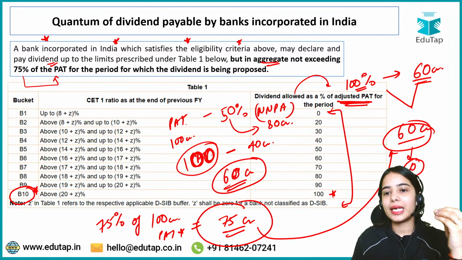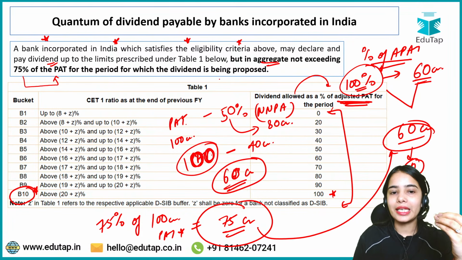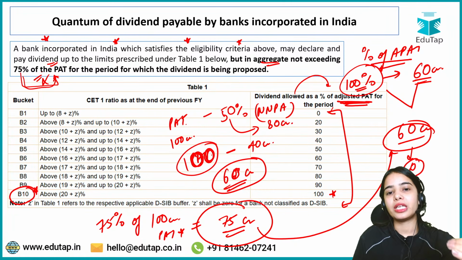But if the 100% or a percentage of adjusted profit after tax is higher than the 75% of PAT, that is not allowed. Only up to 75% of profit after tax can be given in the form of dividend.